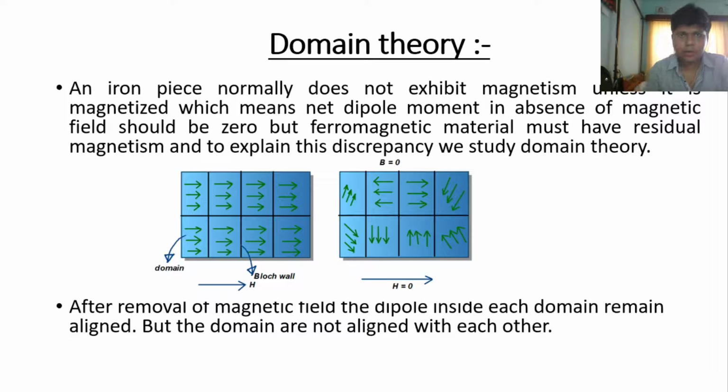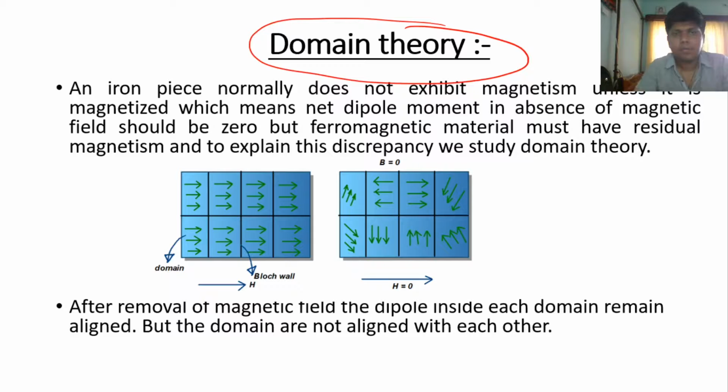Now the next topic is domain theory. Okay. Before we start the domain theory, first of all, I have one question for you. Have you seen that whatever materials like iron are present on our earth, they all exhibit magnetism? No, it's not possible. If it were possible, then they could attract each other, meaning iron and iron could attract each other, but it is practically not possible.